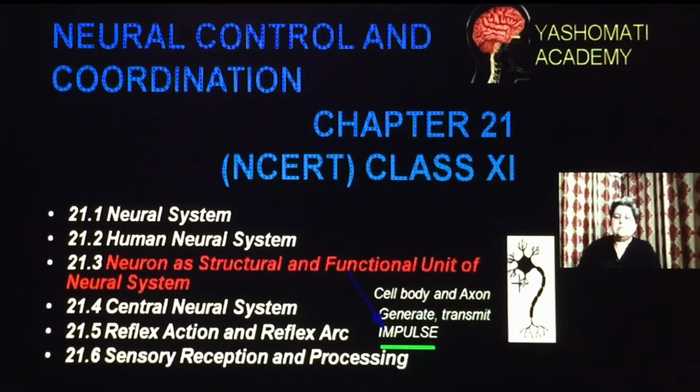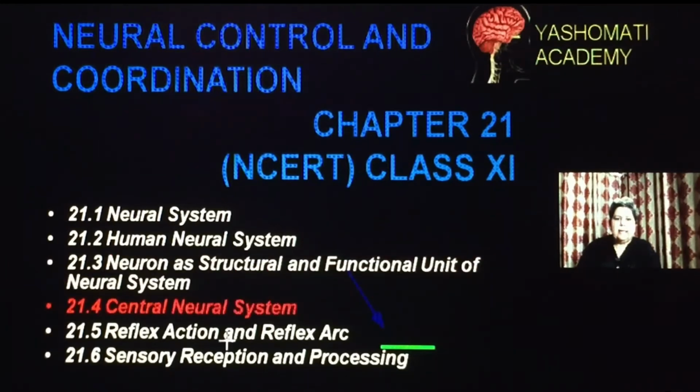Similarly, responses also generate impulses which pass through neurons, and the muscles attached to those neurons, or wherever the nerve ending is present, the muscle will show contraction or relaxation, and it may cause movement, or it may show different types of activity.